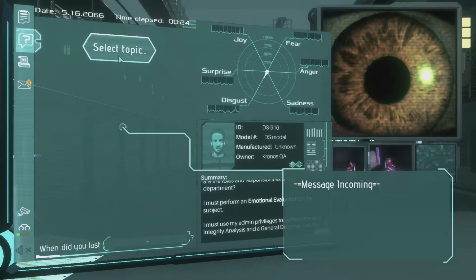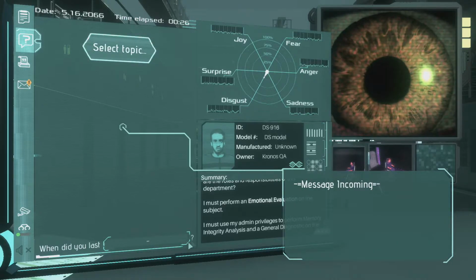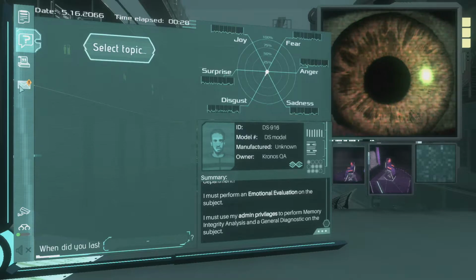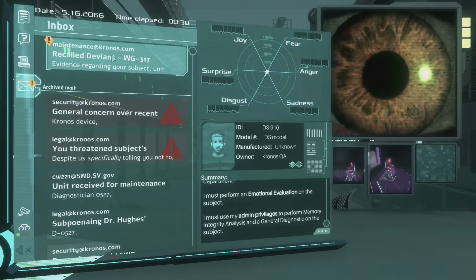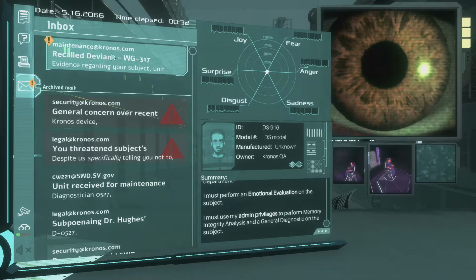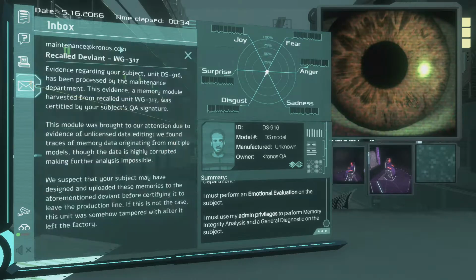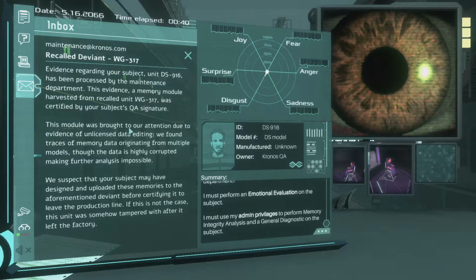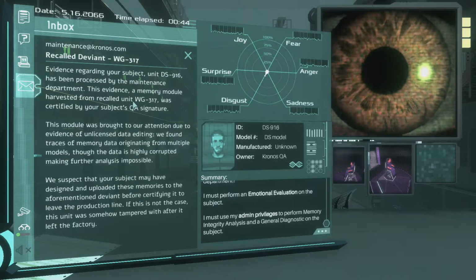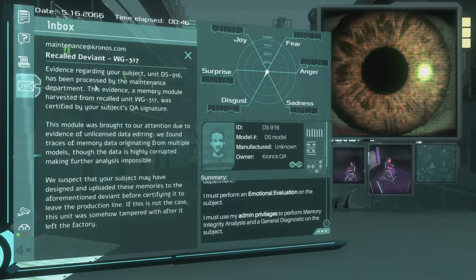I'm going to use the admin privilege. Okay, message incoming. Oh. Maintenance. Recall deviant WG317. Evidence regarding your subject, unit DS-916, has been processed by the maintenance department. This evidence memory module harvested from a recalled unit WG317 was certified by your subject's QA signature.